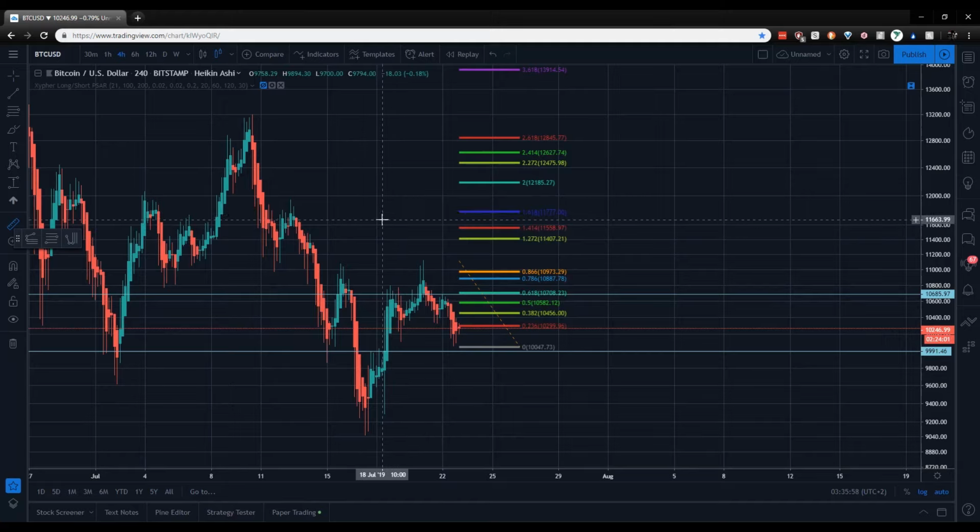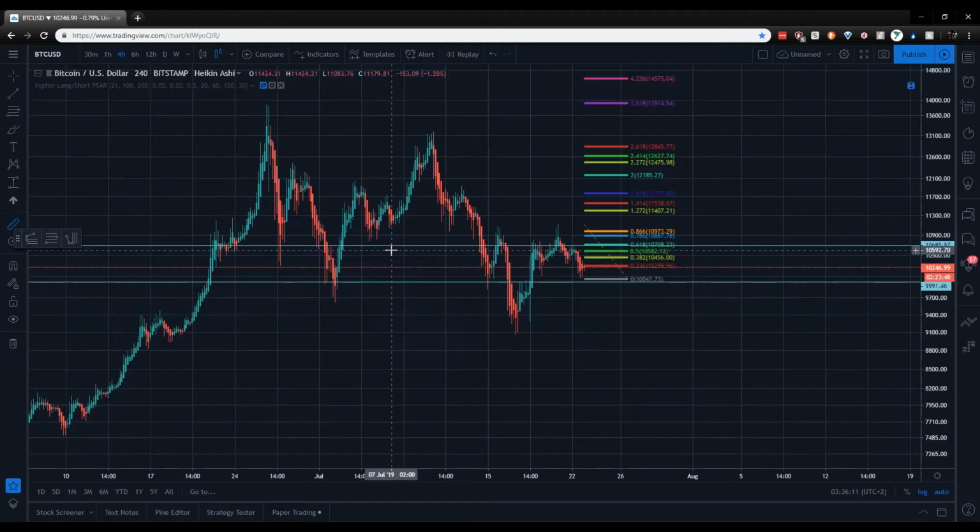So that's my strategy. For Bitcoin to be bullish, it needs to break this resistance. To be mega bullish, it needs to break $11,100. That's my take on it.